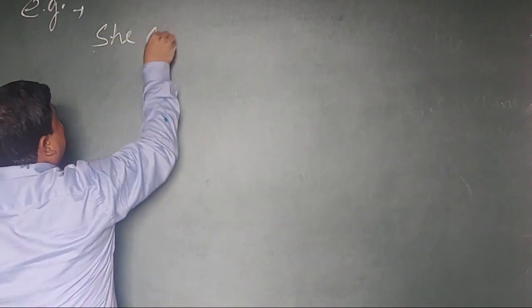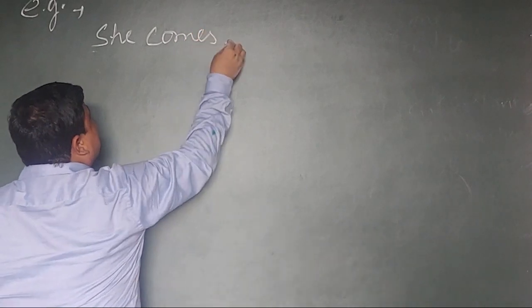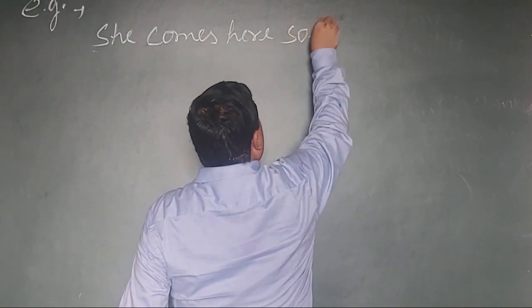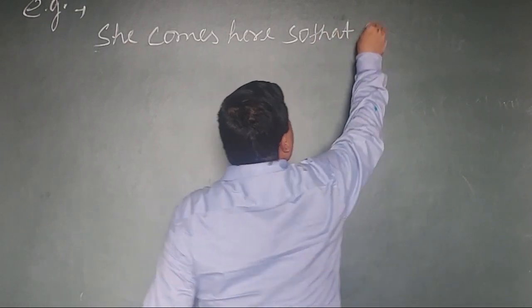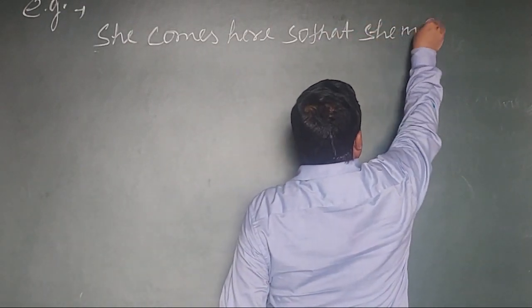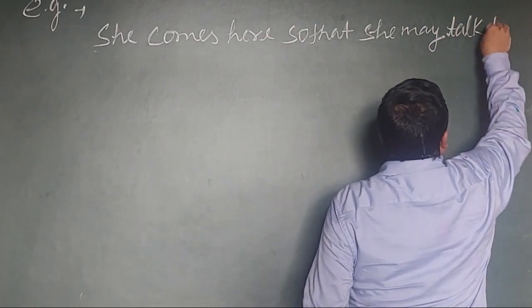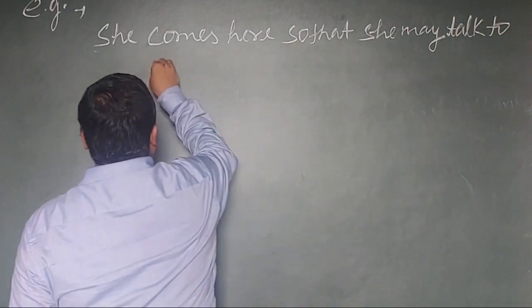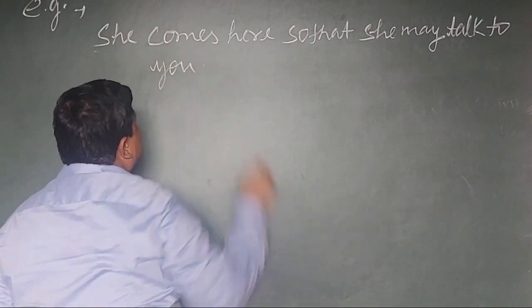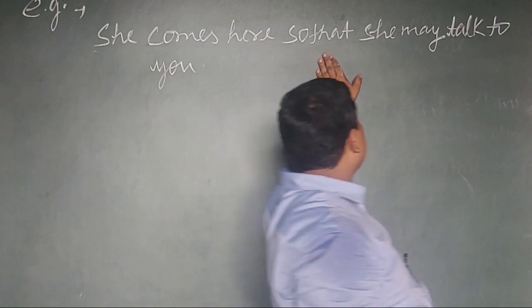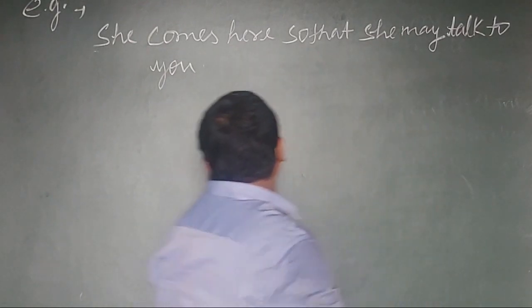She comes here so that she may talk to you. The first example is there. She comes here so that she may talk to you.